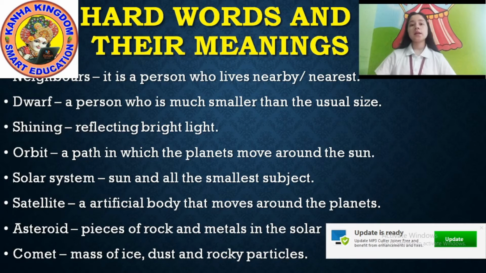Okay, another one is asteroid. I already told you, an asteroid is a piece of rock and metal in the solar system. In the solar system there are 8 planets. Not only that, there are many dust particles, many rocks, many metals also. So these are called asteroids. And comet means a mass of ice, dust and rocky particles.